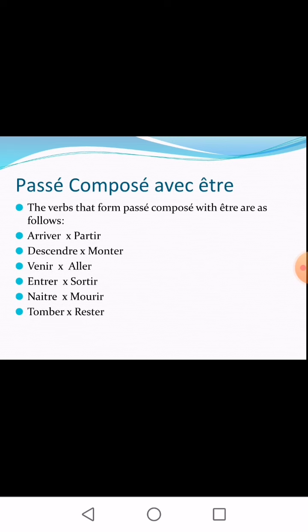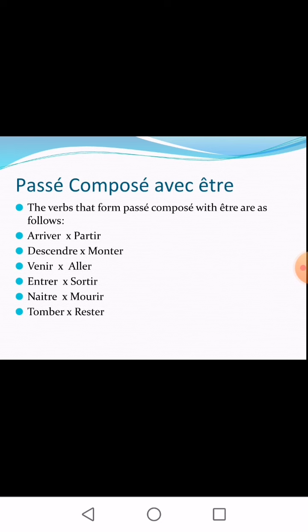Now let's see the passé composé with être. I told you that in French most verbs form passé composé with avoir, but there is a group of certain verbs which form passé composé with être, and they are as follows. In order to remember those verbs, you can remember the word advent, which is the first letter of each of the verbs. Then you have to write the verbs in pairs of opposite meaning.